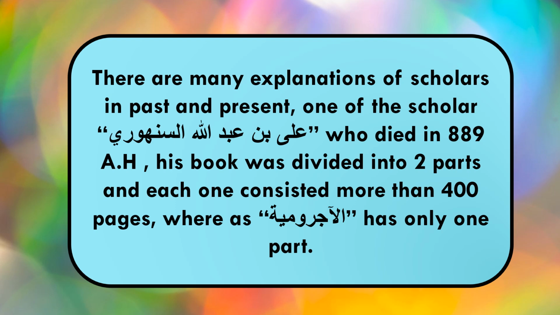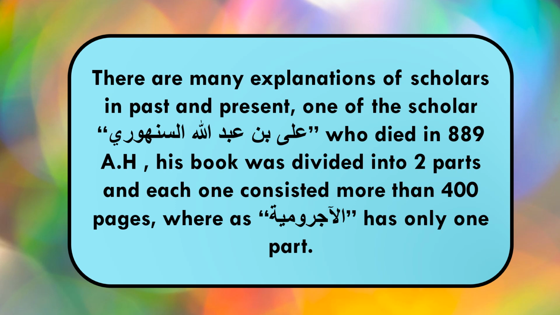There were many scholars who tried to explain this original book Al-Ajroomiyah, as it was very famous and important among the scholars and the students. So it has been explained in the past and the present. One of the scholars in the past who explained this book was Ali bin Abdullah al-Sanhuri, who died in year 889 after Hijri.